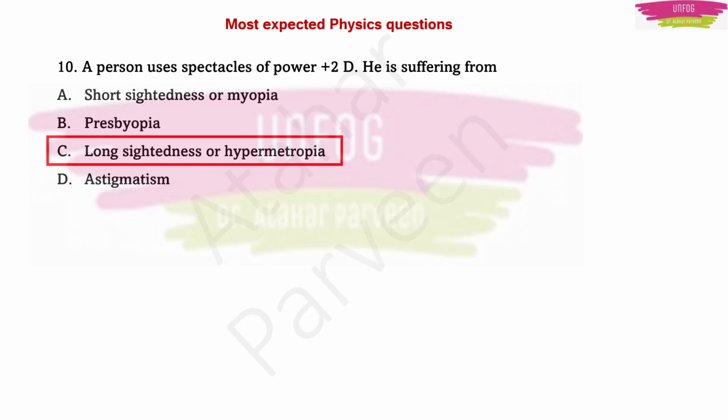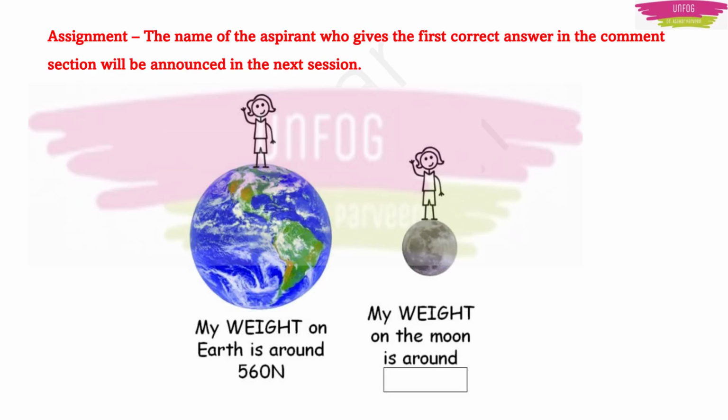Okay. This is the time for the assignment question. Here you can see a diagram where a girl is standing on the earth and she is standing on the moon also. She is telling that her weight on earth is around 560 Newton. She wants you to give her weight on the moon when she is standing on the moon. Okay. So take it as an assignment, and the aspirant who gives the correct answer in the comment section first will be announced in the next session.